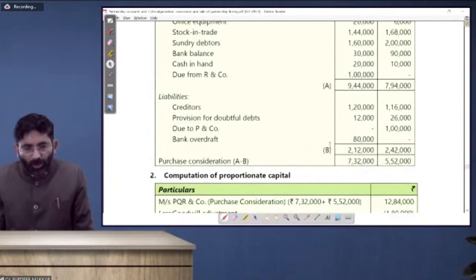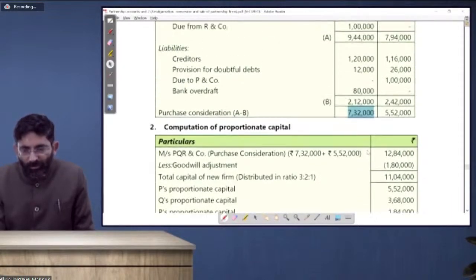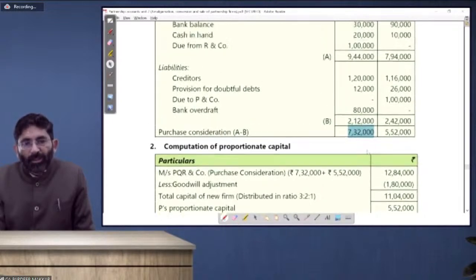Creditors are taken over. Provision for doubtful debt is taken over. Bank overdraft is taken over. So finally, 2,12,000 rupees as a liability is taken over, and assets are taken over for rupees 9,44,000. So the final amount is 7,32,000, which is to be paid by the purchasing company to the vendor company.